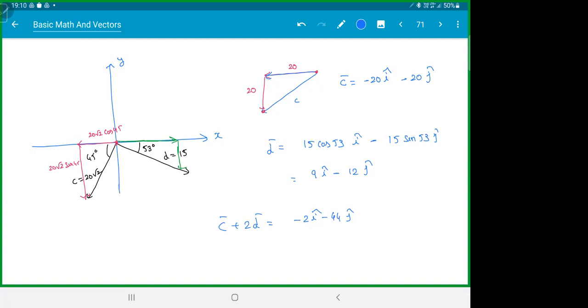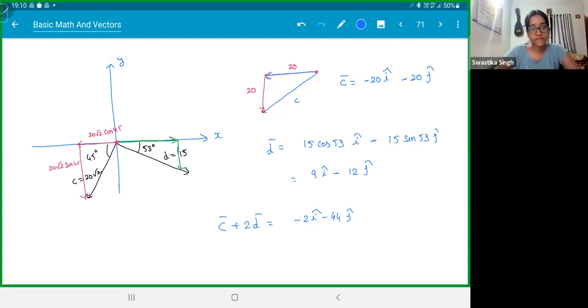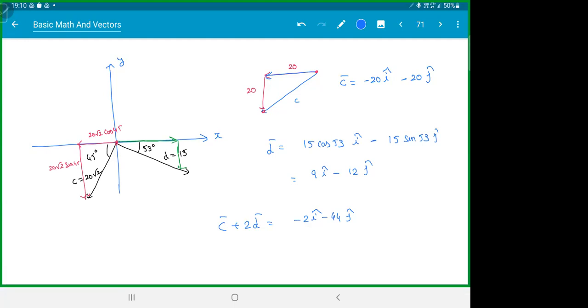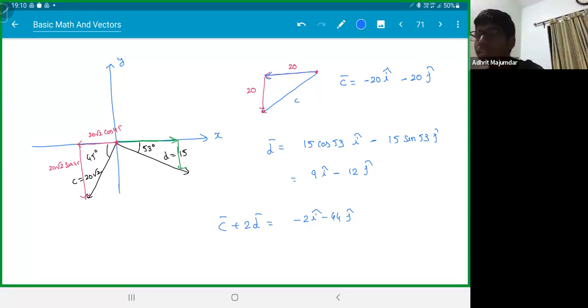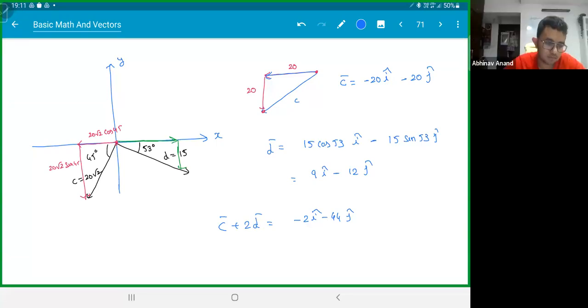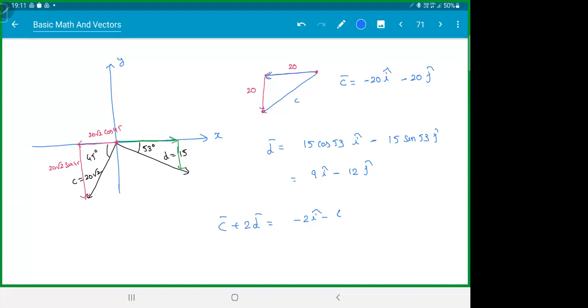Who got disconnected? Someone got disconnected. Clear? Malika, clear, na? Malika, she got disconnected, I guess. Swastika, clear? Yes, sir. Adrit, clear? So that's 44. Yes. 44. Yes, sir. Done. नहीं दिख रहा क्या ऐसा? I know. 44. Happy? Next one, say.